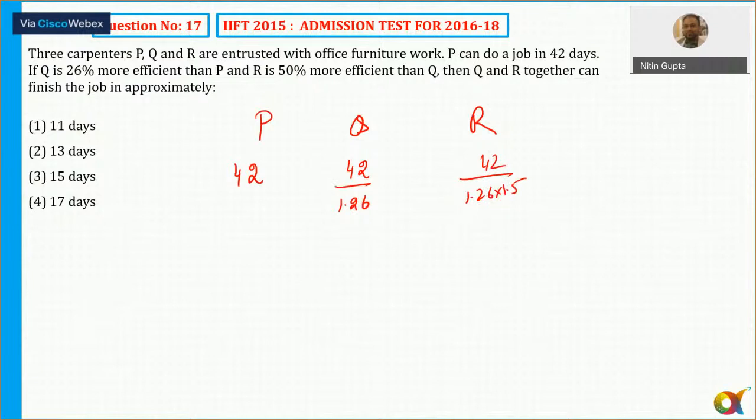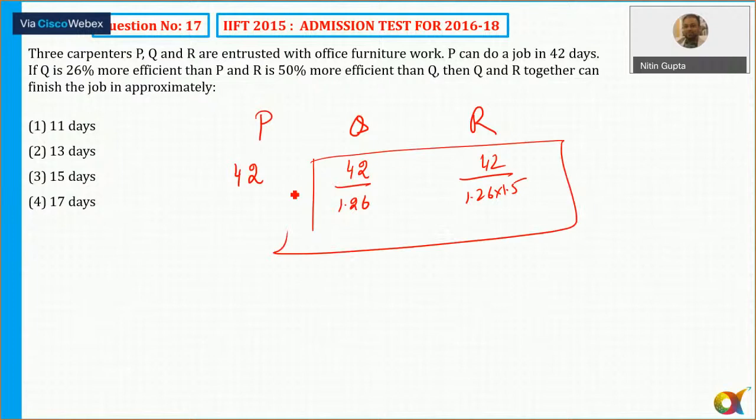Okay. So now, Q and R together can finish the job in approximately how many days? I need to find out how long Q and R together will take to finish the job.